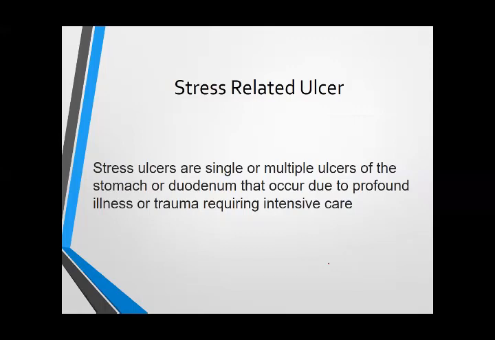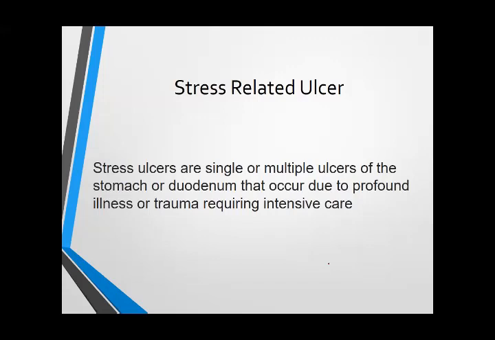Stress-related ulcer. The cause of peptic ulcer and stress-related ulcer is different. Although both cause a break or ulceration in the mucosa of the gastrointestinal tract, the pathophysiology and cause are different. Stress ulcer occurs because of chronic illness or continuous stress.